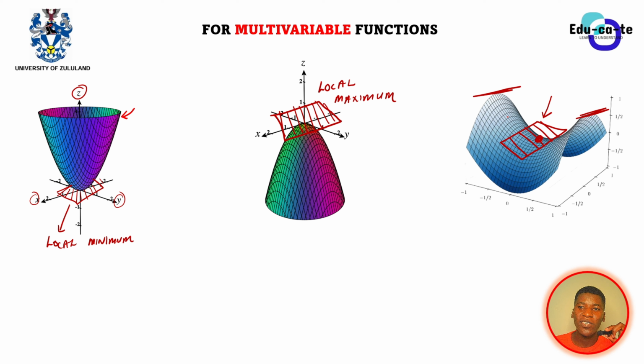Most of the time you're just going to see this shape. You can see that it is actually in between. It is not the lowest value, it is not the highest value, but it does have a gradient of 0. Hence we say it's a stationary point, and we say it's known as a saddle point. So these are our stationary points. Basically, the gradient is 0 at those points.